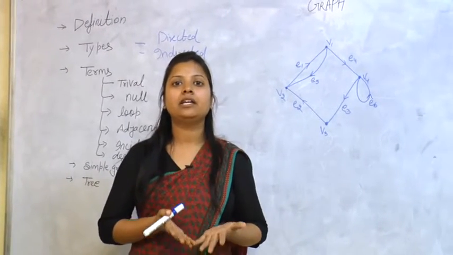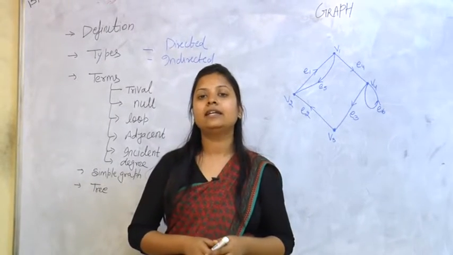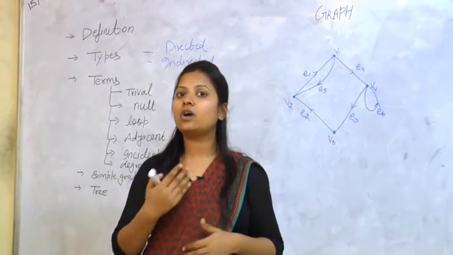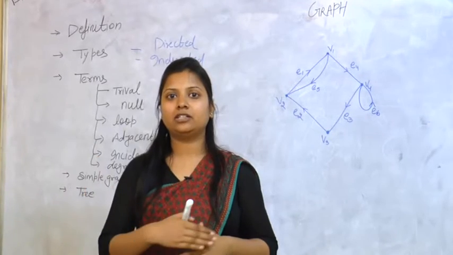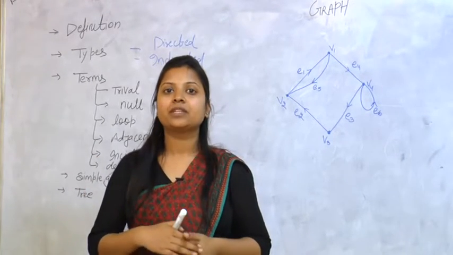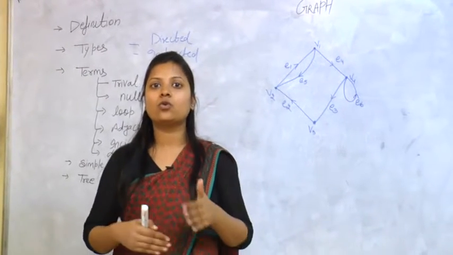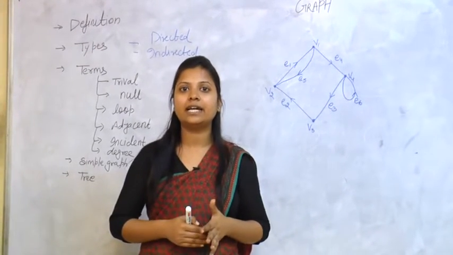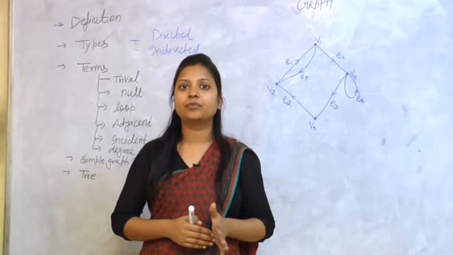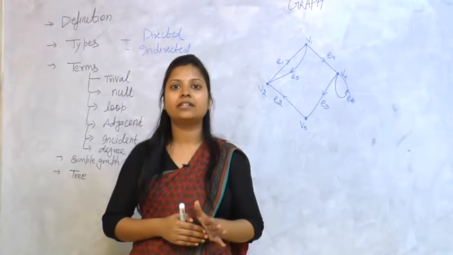For example, if we see any city that has only a one-way road, there is no other way, then we will go through this only way. Then we can say this road or this city has only one direction at a time. So this is an example of a directed graph.